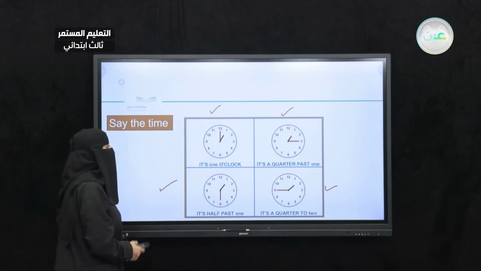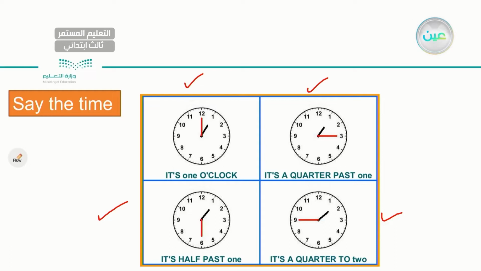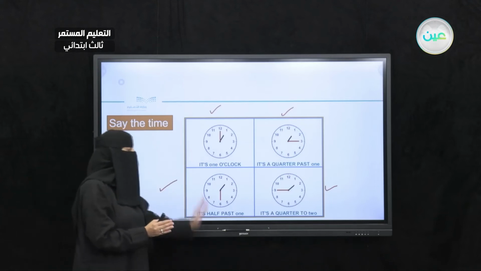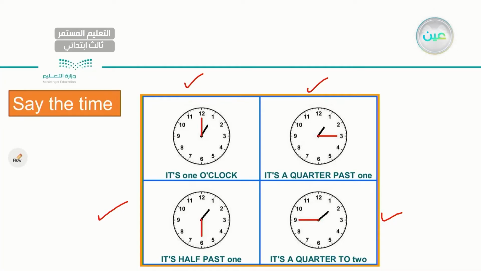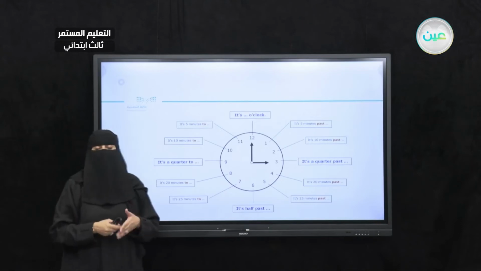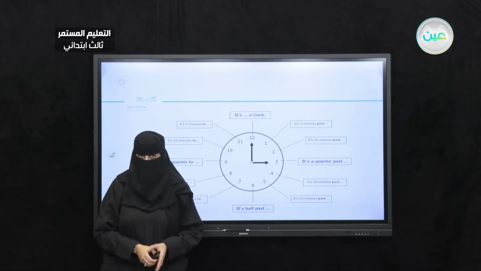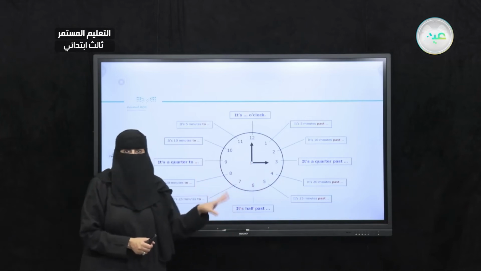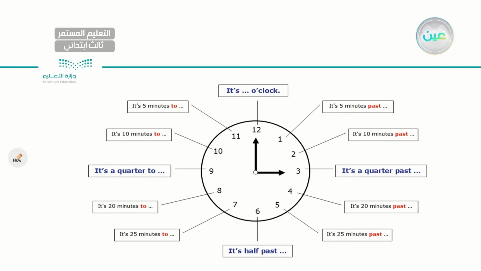It is 1 o'clock. It is 1:15. So I kept adding 15 minutes, right? It's 1:30. It's 1:45. Okay? Very good. Now let's check with this one. Remember at the beginning of this class, I told you that I will go specific with time. Now look at this clock. You have a similar one at page 41. Okay? But take a look at the screen and let's read.